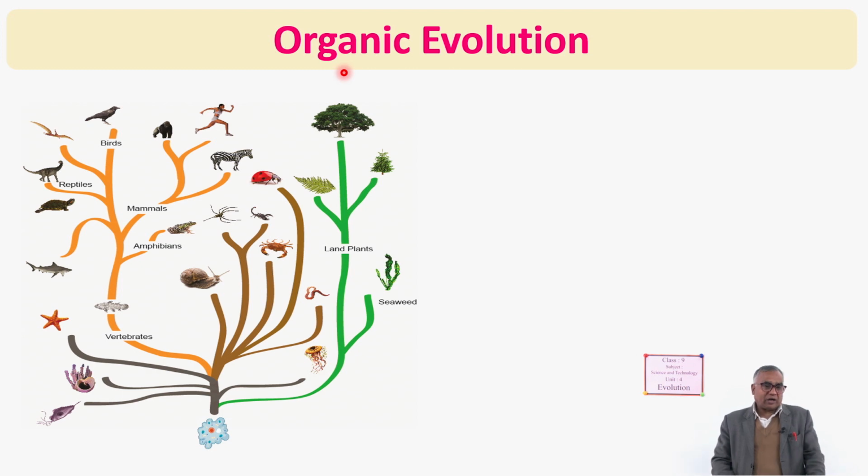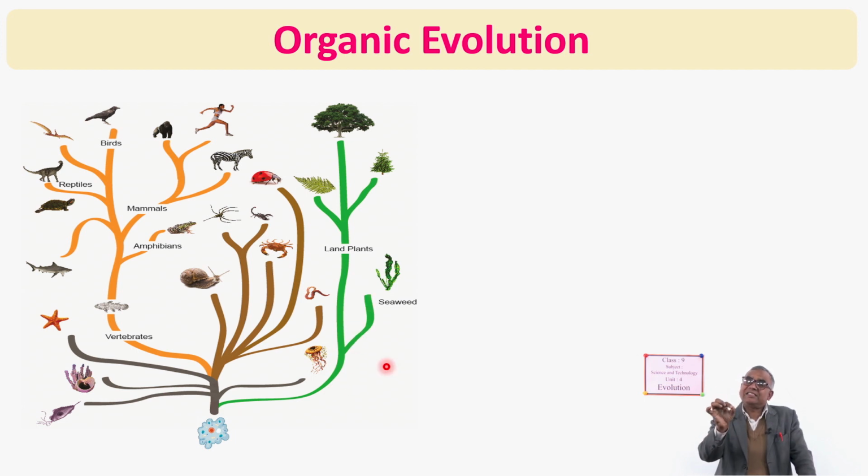So what is organic evolution? At first, look at the diagram given here. What is shown here? Yes, amoeba. It represents simple celled organisms. From that, a tree-like structure is made, and different branches are shown. One is the green one. You can see that all of them are green plants. Some of them evolved in this form.